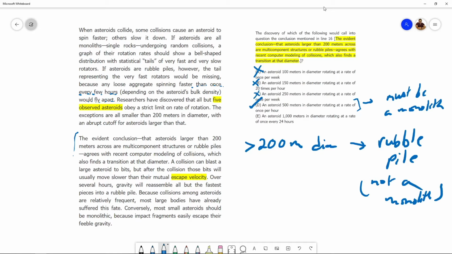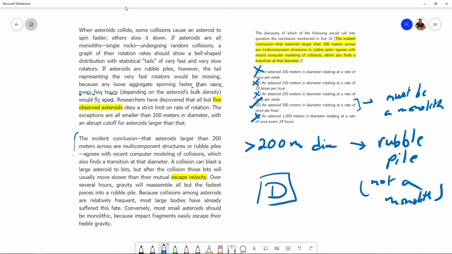Okay, last one. An asteroid 1000 meters in diameter rotating at a rate of once every 24 hours. So a large asteroid rotating at a slow speed, that's fine. Right? This doesn't lead me to question the conclusion. Such asteroids can very well exist with this conclusion remaining valid as well. So E is wrong. The correct answer is D.